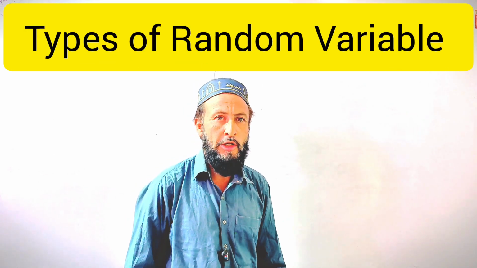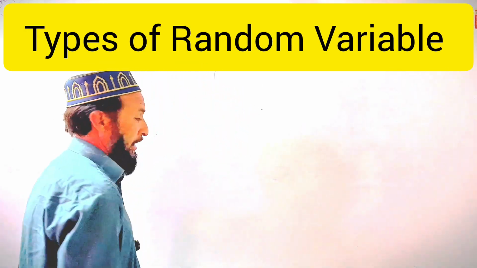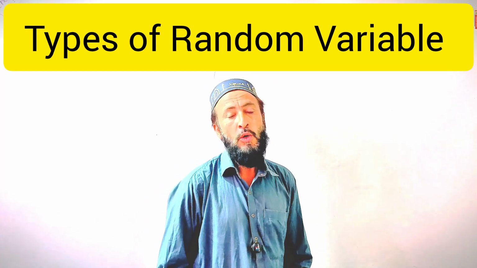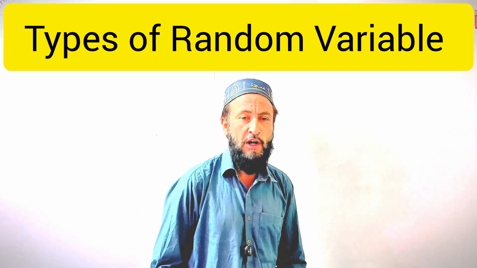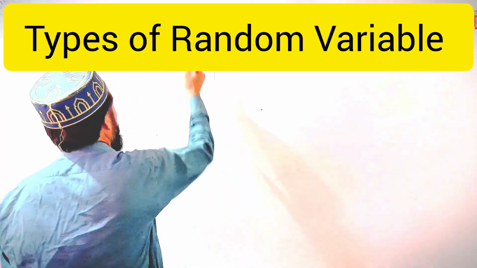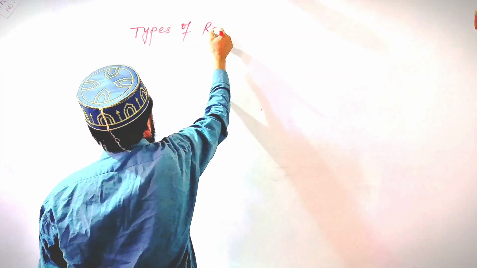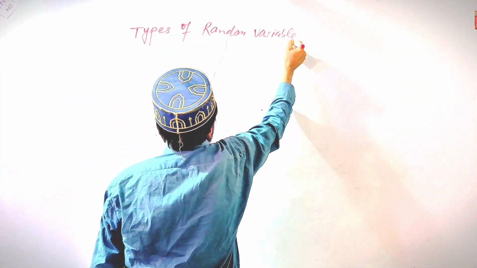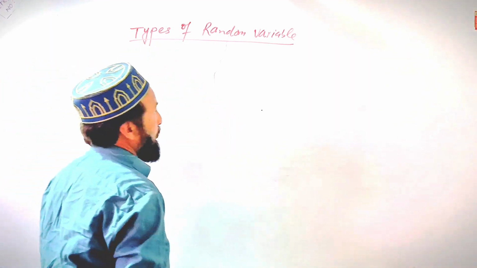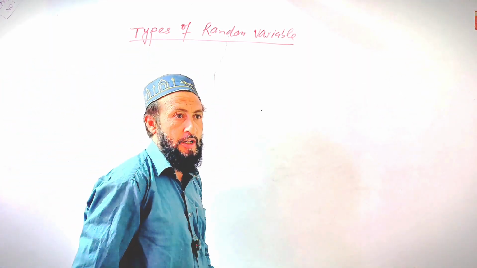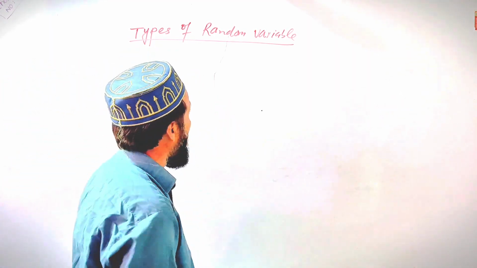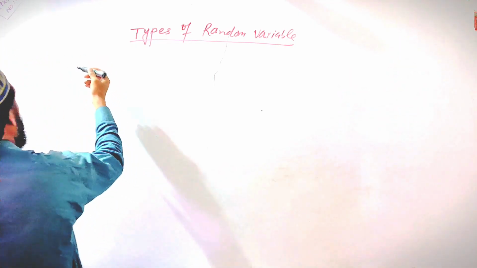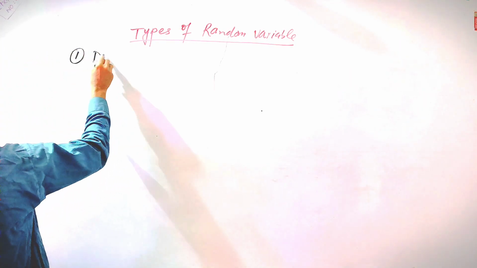Today we have a new topic, types of random variable. In the previous video we have already discussed what a random variable is and how we can define a random variable. Today our topic is types of random variable. Generally there are two types of random variable, discrete random variable and continuous random variable. First of all we define discrete random variable.